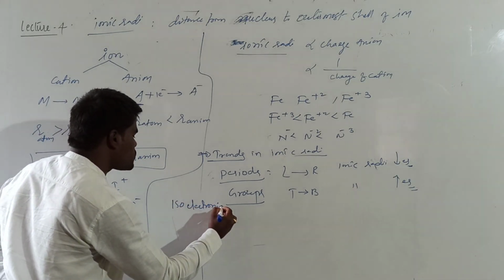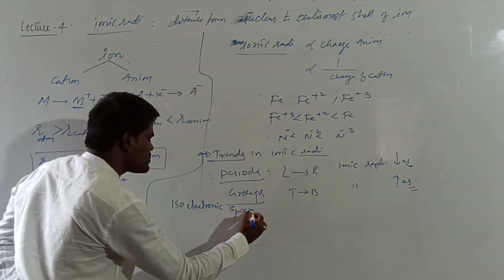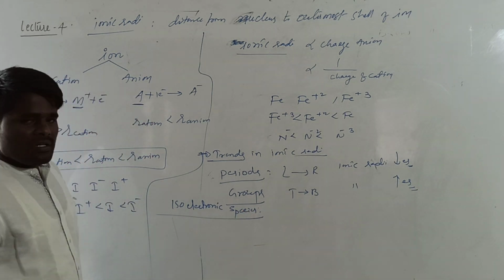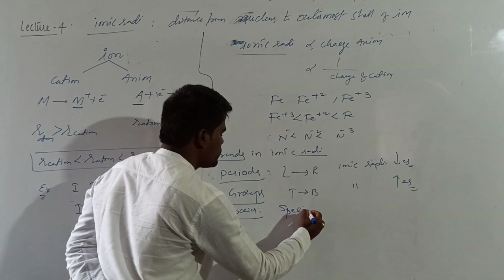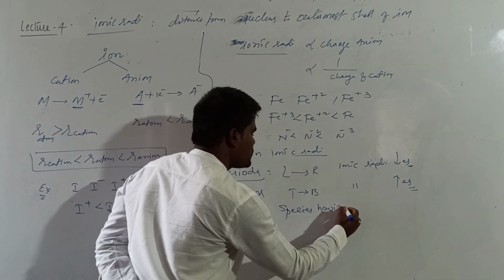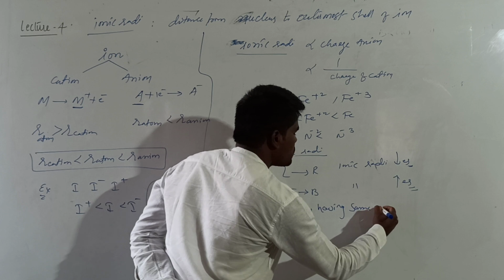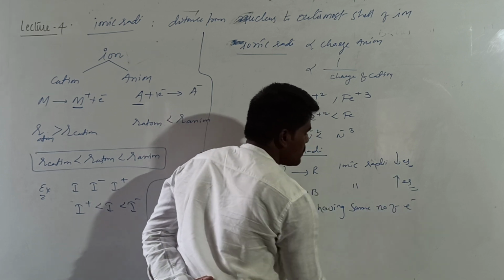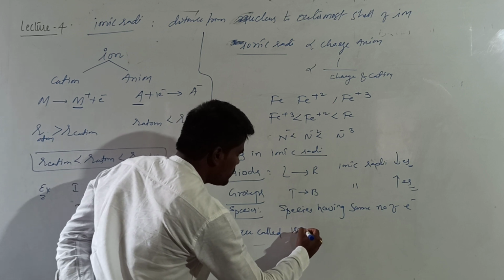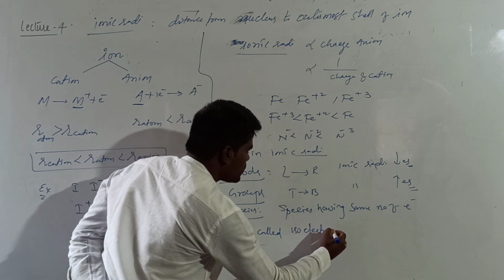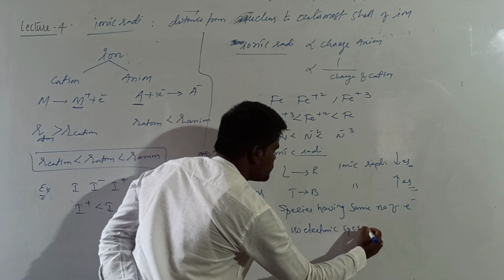What is meant by isoelectronic species? You are very well aware of this. Species having the same number of electrons are called isoelectronic species.